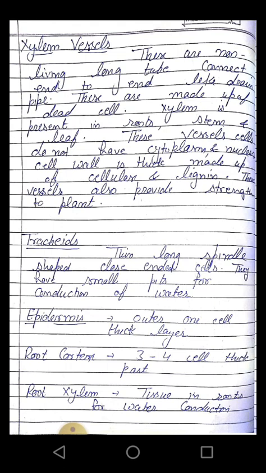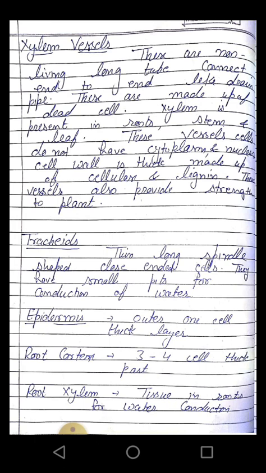Xylem is present in the root, stem as well as in the leaves. The cells of xylem vessels do not have cytoplasm and nucleus. Their cell wall is also thick because it is made up of cellulose and lignin. These vessels provide strength, strength means majbuti, to the plant.